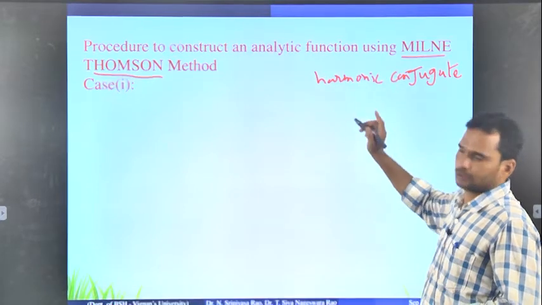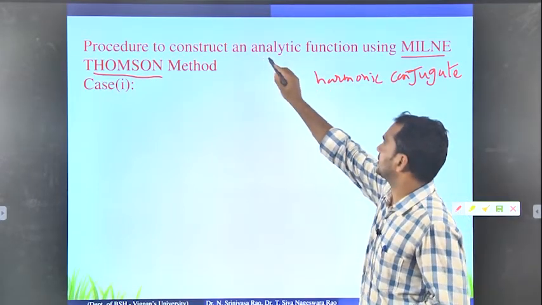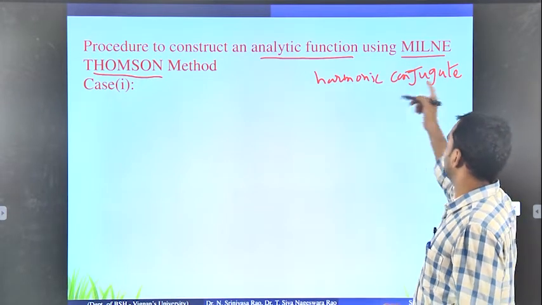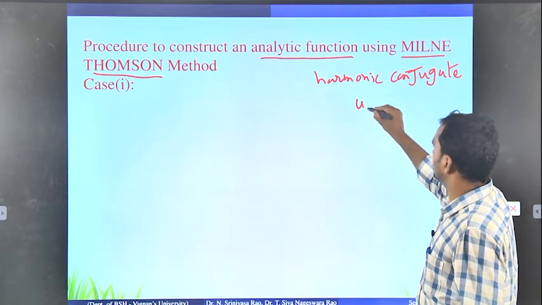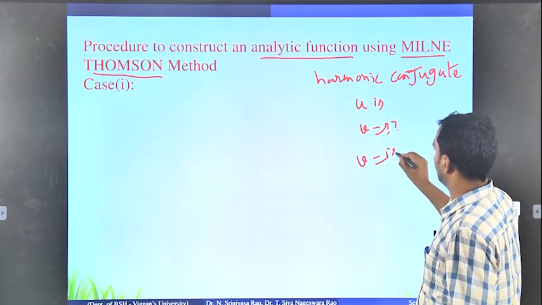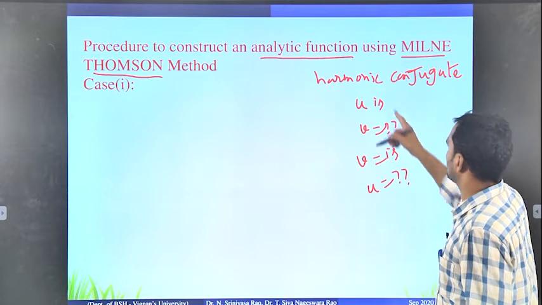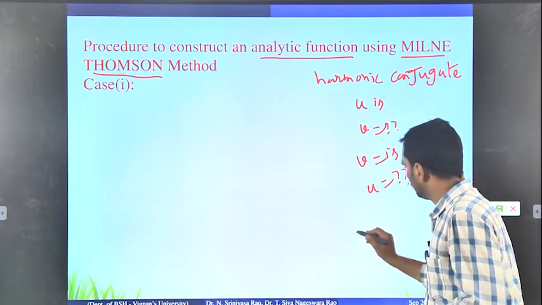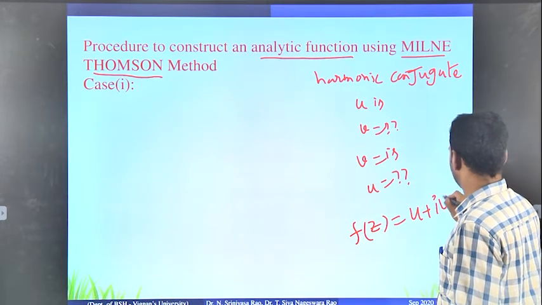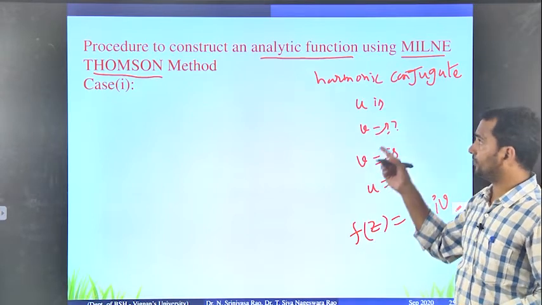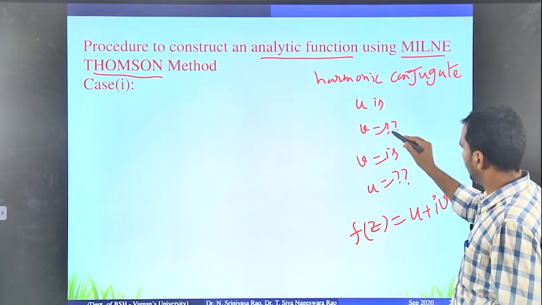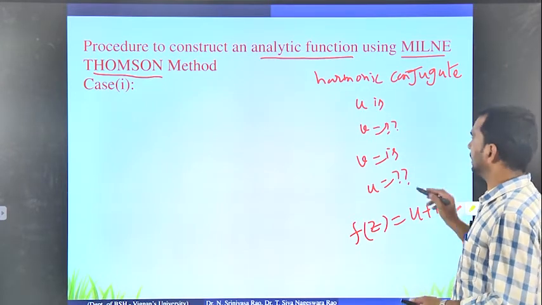Now this concept is called the Milne-Thomson method. This is a separate process to find or to construct analytic functions. In the previous slide, if u is given, we find v. Similarly, if v is given, we find u. We call that the harmonic conjugate. If you add those two, you get the analytic function, f of z equals u plus iv.